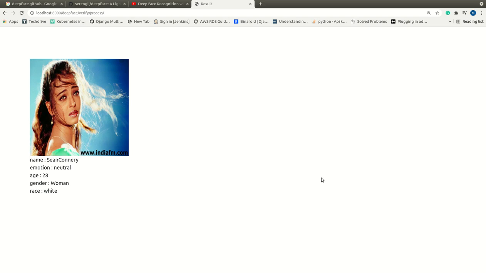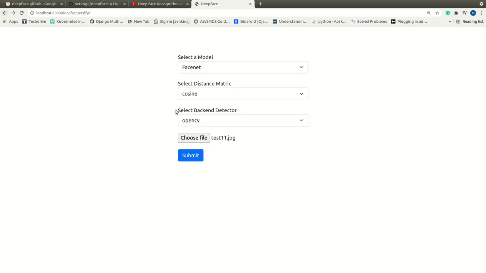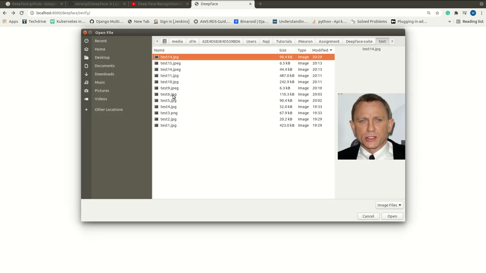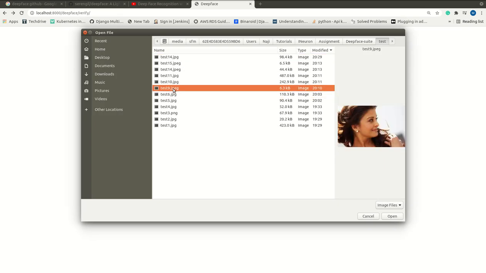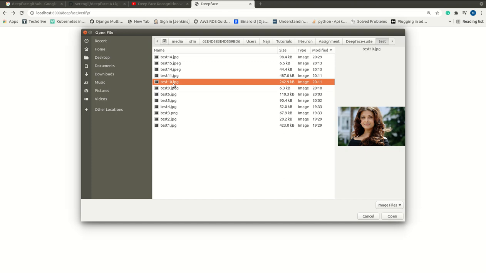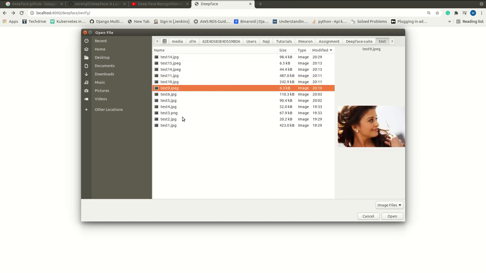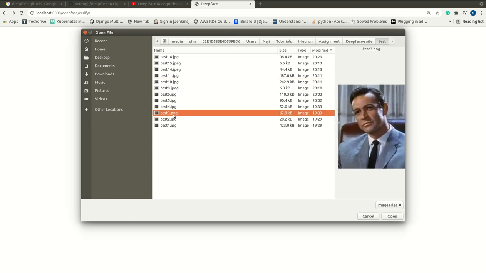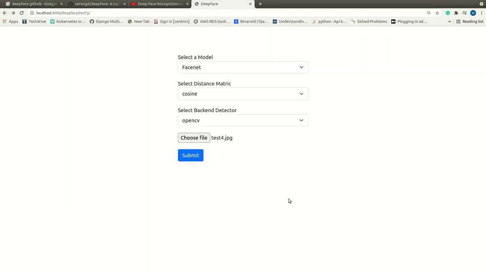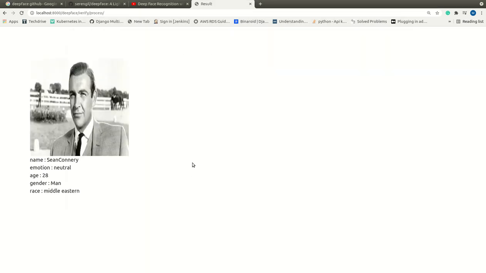Okay, so this is actually detected as a wrong person, because we did the training with very few images. Maybe let me try with this one. Yeah, this is detected very correctly, very accurate.